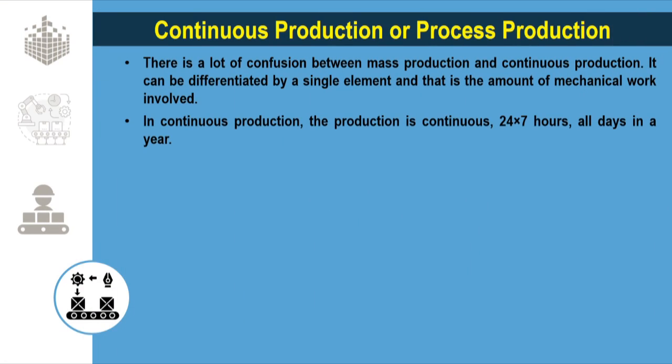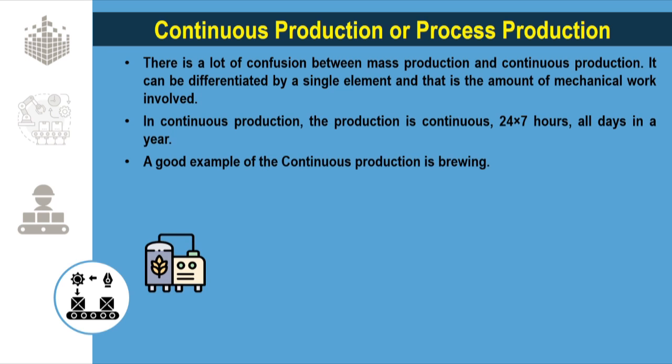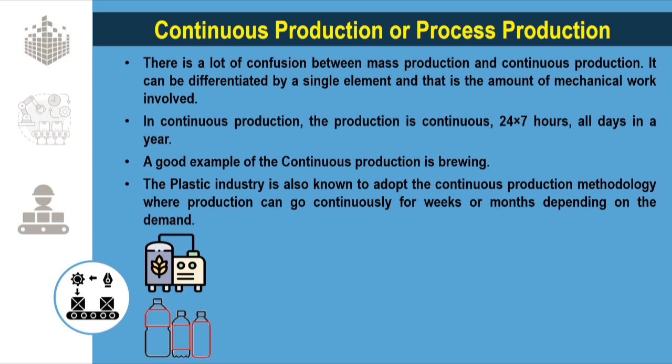However, in continuous production, most of the work is done by the machines rather than by the humans. In a continuous production, the production is continuous, that is 24/7 hours all days in a year. A good example of continuous production is the brewing. The plastic industry is also known to adopt the continuous production methodology, where the production can go continuously for weeks or months depending upon the demand.